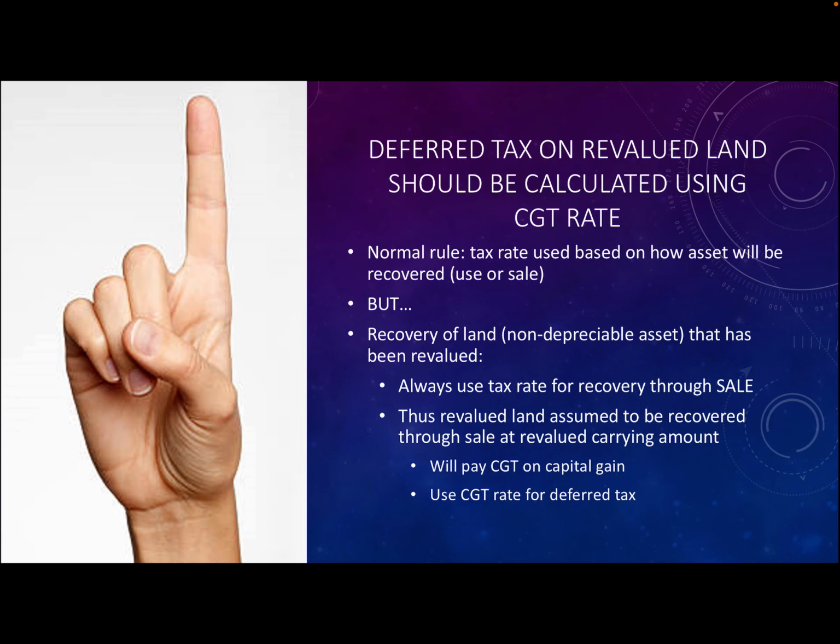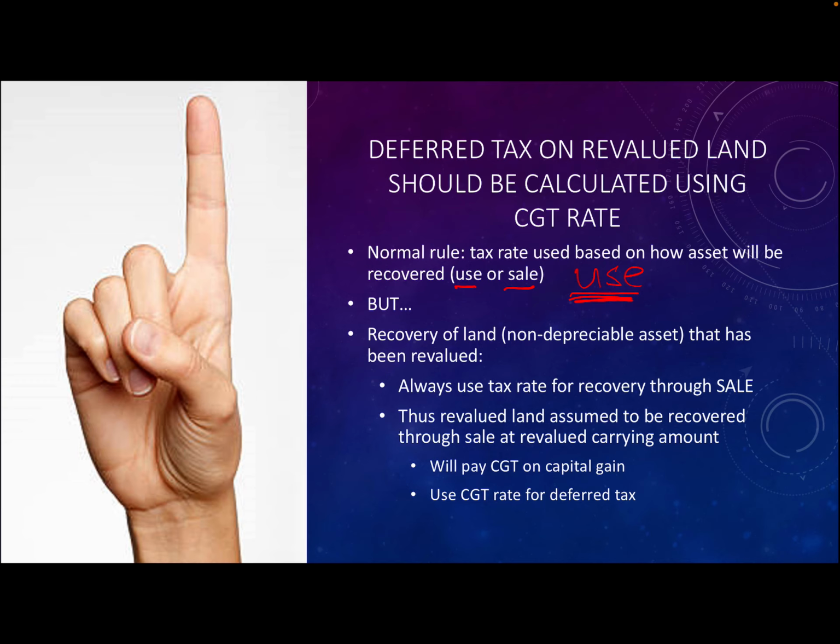The normal rule is that we use the tax rate that is based on how the asset will be recovered, and that could be either use or sale. And usually what we do with all our assets, we say we are going to use them. So we calculate the tax base based on the fact that we are going to use these assets in future.